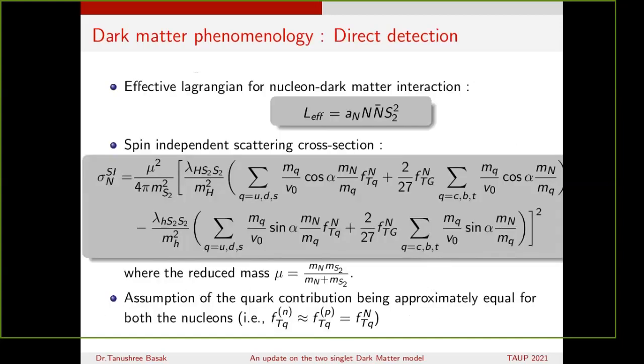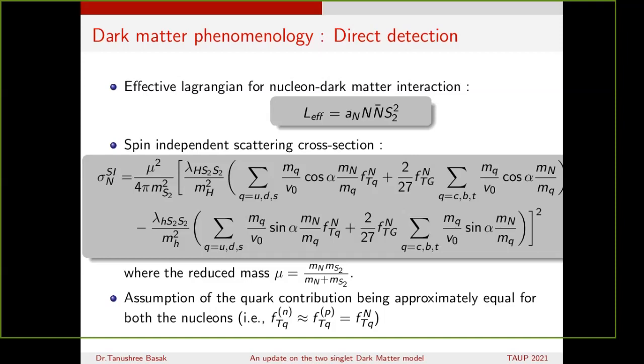This model offers a rich phenomenology in terms of dark matter detection. First, we'll focus on the direct detection part. We know that the dark matter and the nucleon interact through this effective Lagrangian shown here, and we can obtain the value of the spin independent scattering cross section, where we have assumed that the quark contribution is equal for both the nucleons n and p.